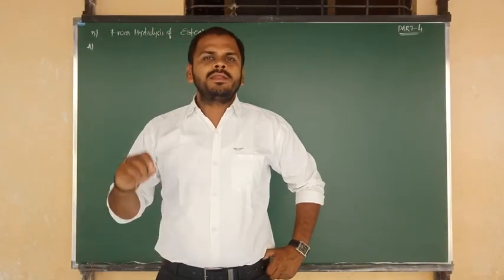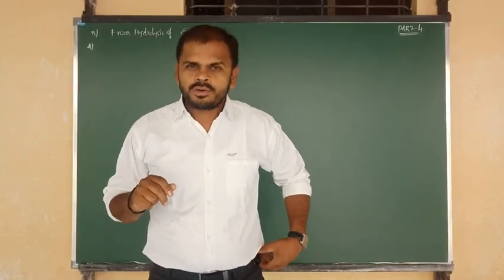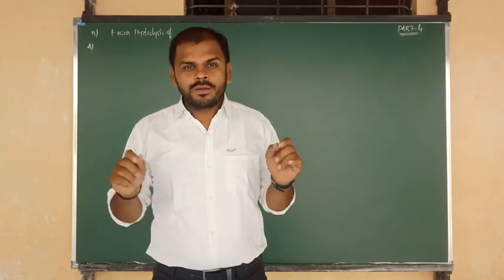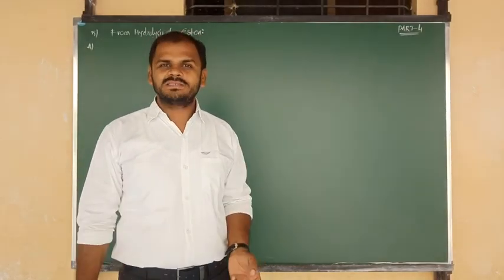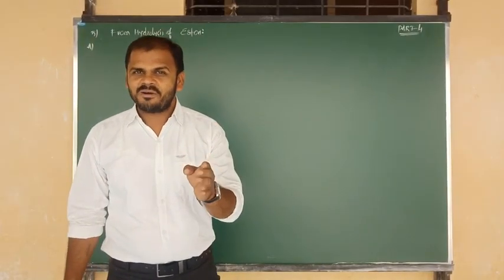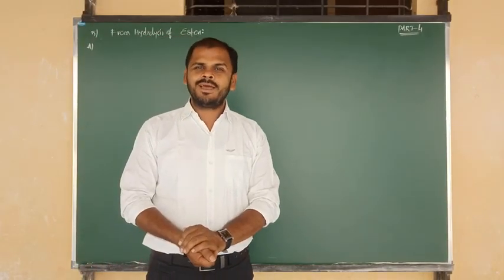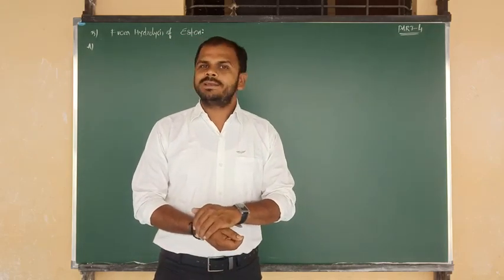In the last part, in the third video class, we discussed the preparation of carboxylic acids: one from Grignard reagent, one from oxidation of primary alcohols, and next one from hydrolysis of cyanides or nitriles. Remaining two methods of preparation are there that we are going to discuss now.